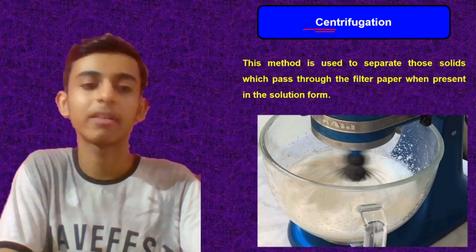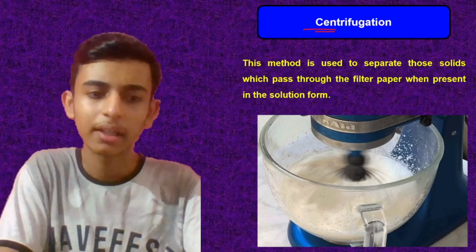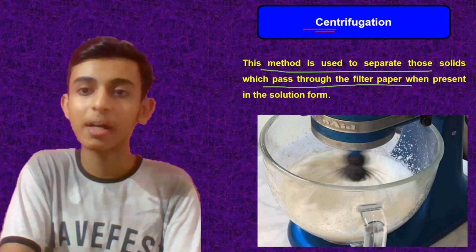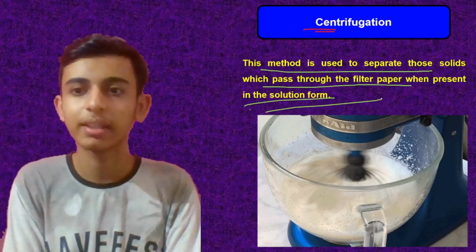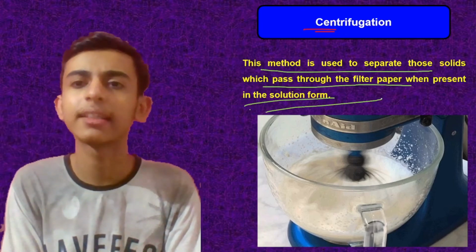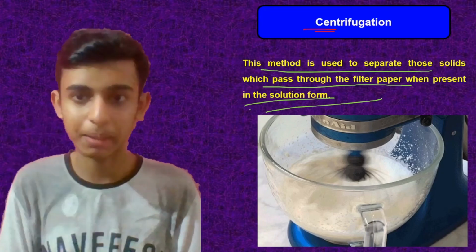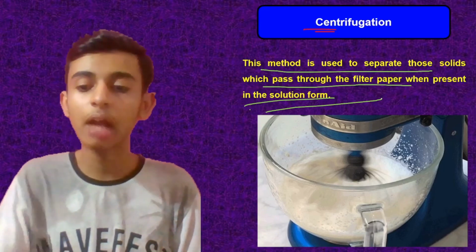Now moving on to centrifugation. What is centrifugation? You've heard this term in your lower grades. This is the method which is used to separate those solids which pass through the filter paper in the solution form. See, basically what we are doing is separating those solids which pass through the filter paper in the solution form. So it is a kind of liquid. And what is the process?